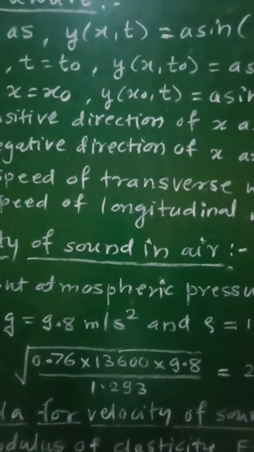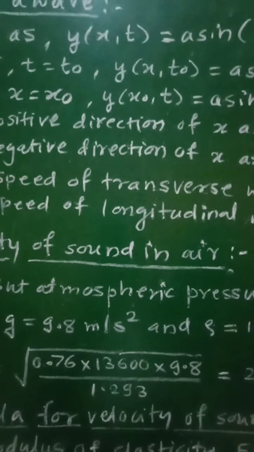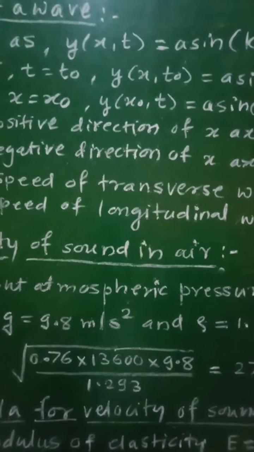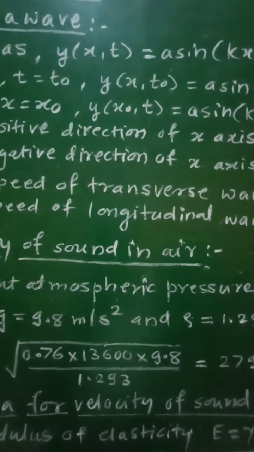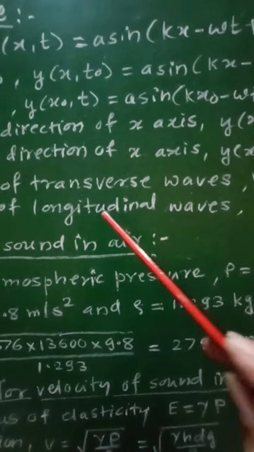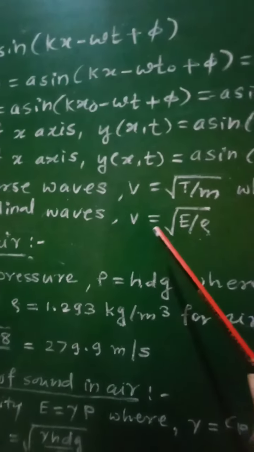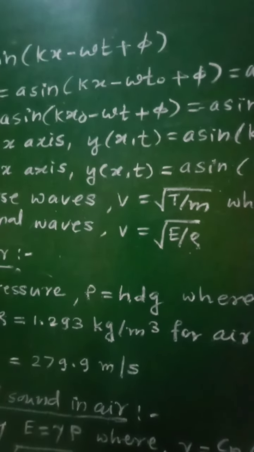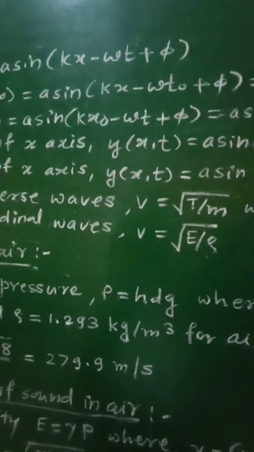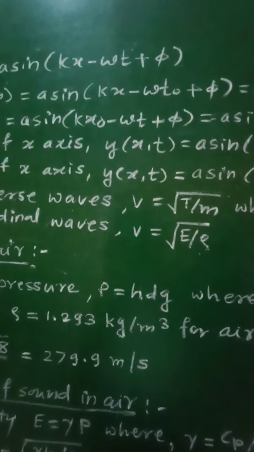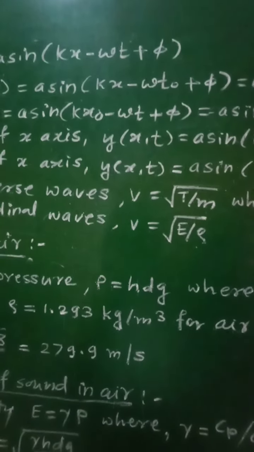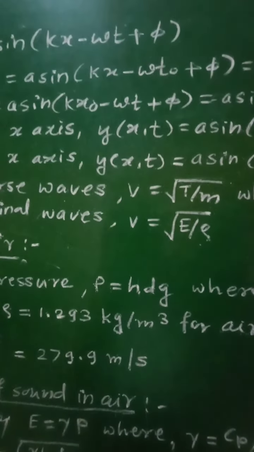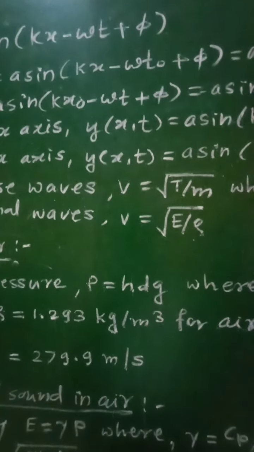Then the speed of sound in solids and liquids is greater than in gases, and the speed of longitudinal wave in an ideal gas will be given as v equal to square root of E by rho, where E represents the modulus of elasticity of that medium, and rho is the density of that medium.